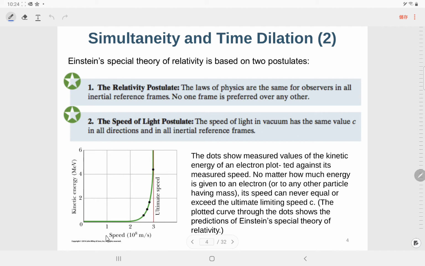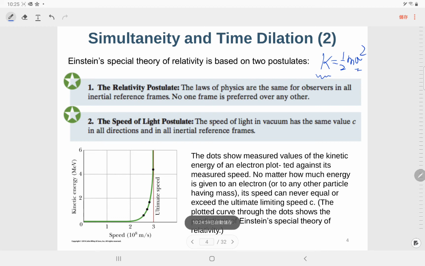meters per second. In classical mechanics, we know that the kinetic energy is 1/2 mv squared, right? I suppose you learned it in high school. That means if we have more energy, the speed should be higher.